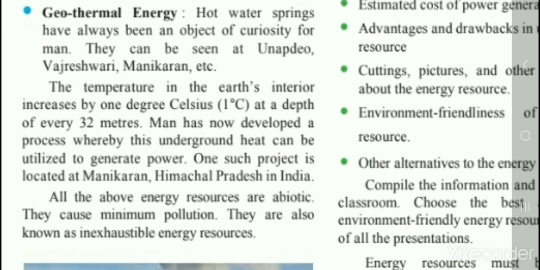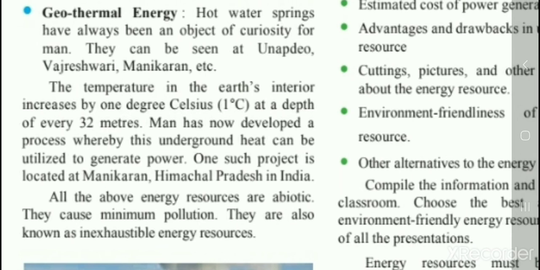So let us start with the last example, that is geothermal energy. The hot water springs have also been an object of curiosity for man. They can be seen at Unabdev, Vajreshwari and Panikaran, etc. The temperature in the Earth's interior increases by 1 degree Celsius at the depth of every 32 meters. Man has now developed a process whereby this underground heat can be utilized to generate power.